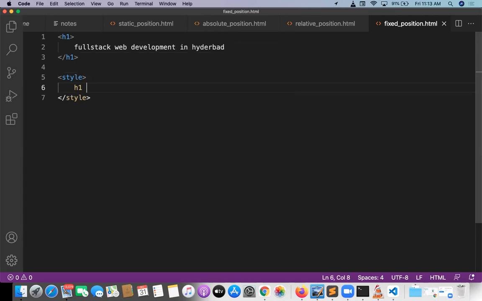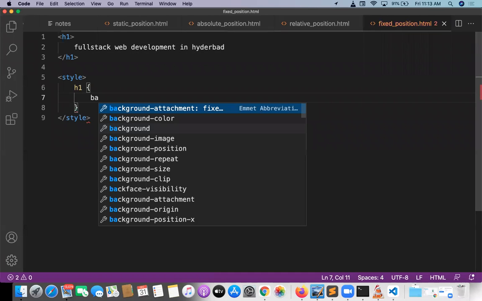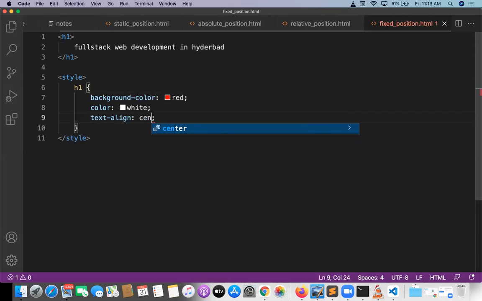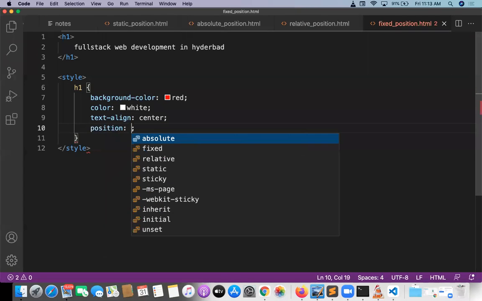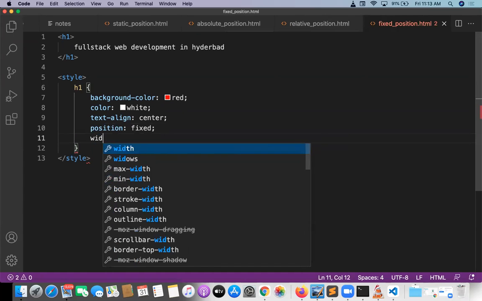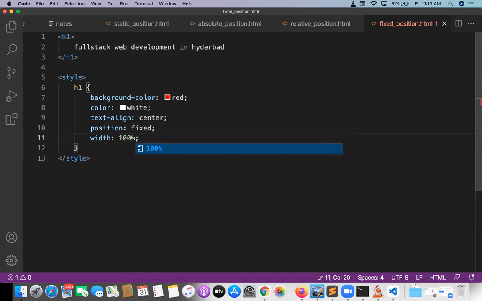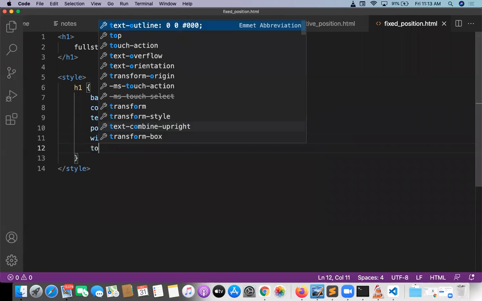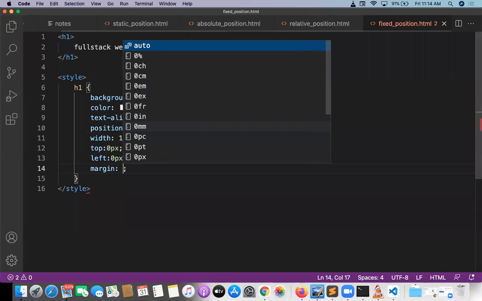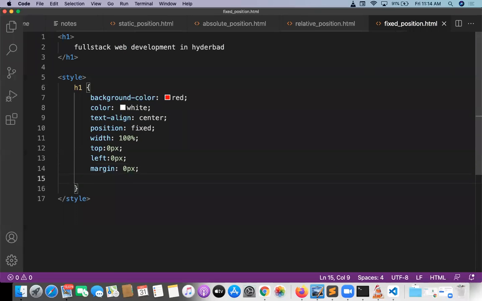Okay, H1 is going to have some background color red, color white, text align center and position fixed, and width of the element is 100%, and the top value 0 pixel, left value 0 pixel, margin 0 pixel, and padding 30 pixel. Just to see.